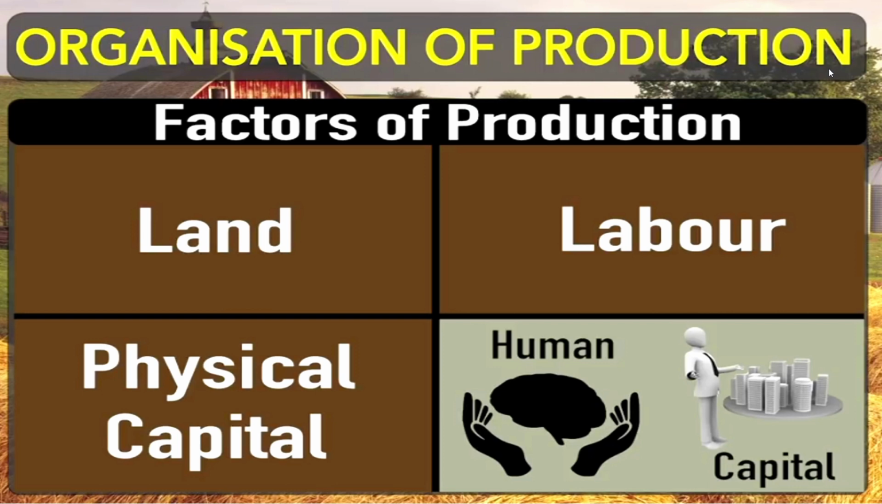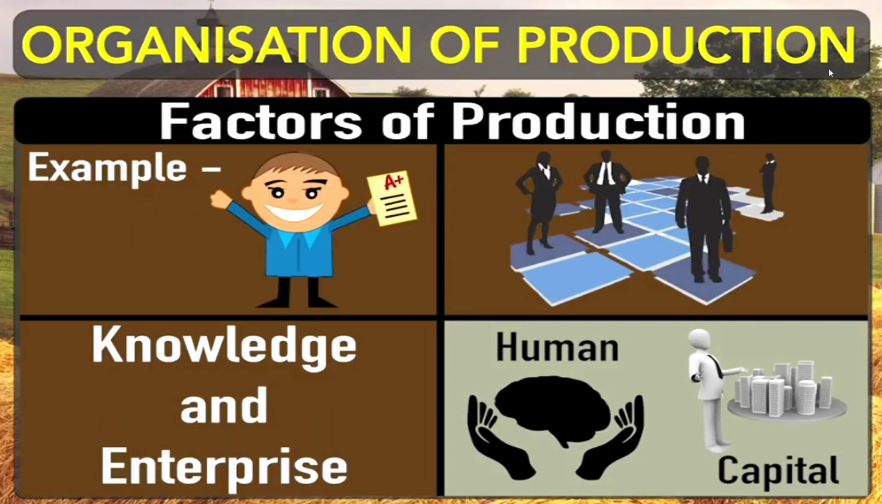We need people who can enterprise, who are able to put land, labor and physical capital all together to produce an output, either to use themselves or to sell in the market. So these are the various factors of production that we have discussed in this section. Now we will move to the next slide.